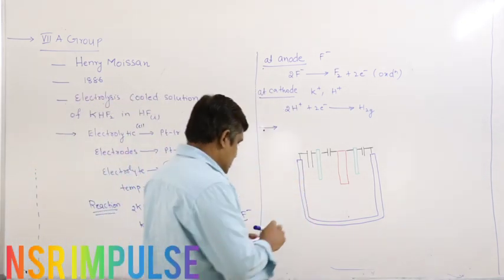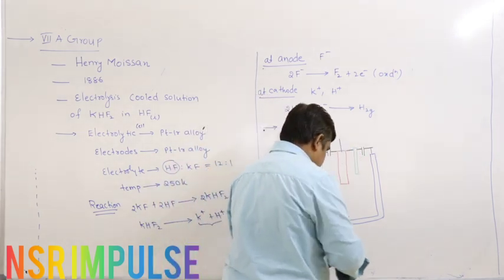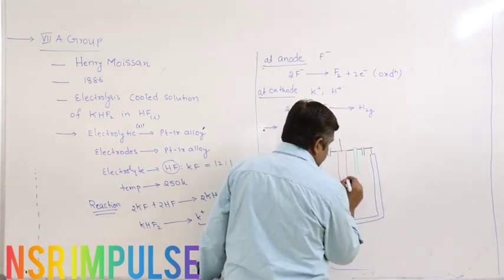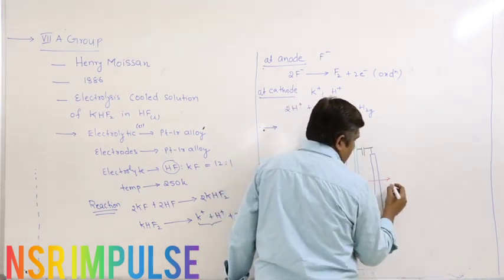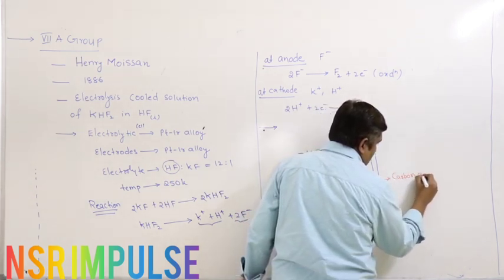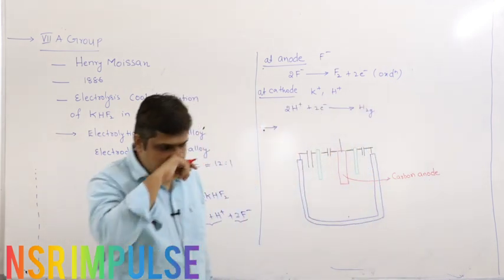So let us name this. The red one is the carbon anode.